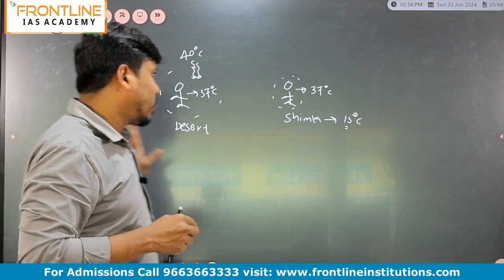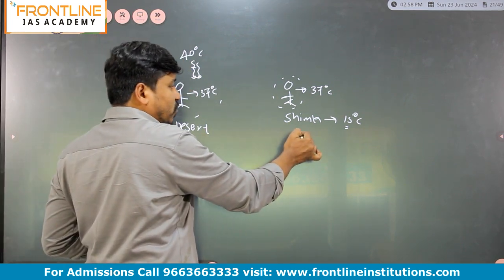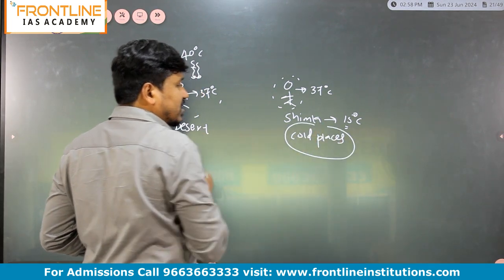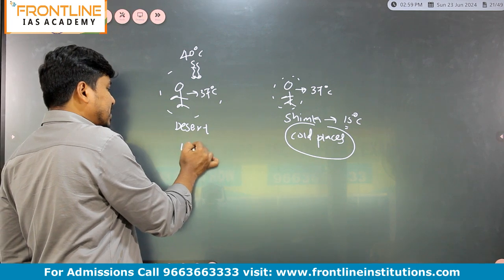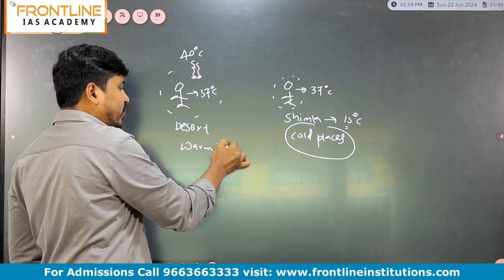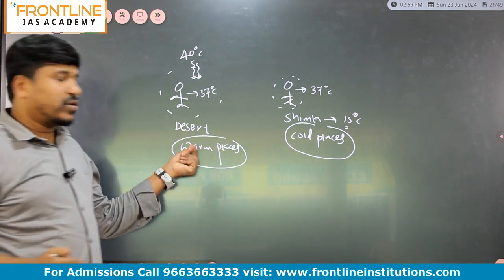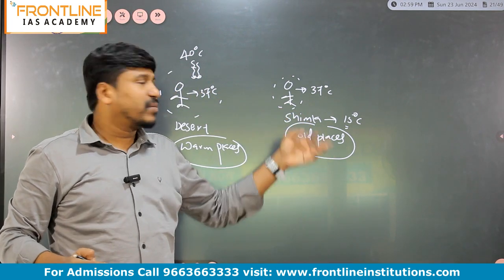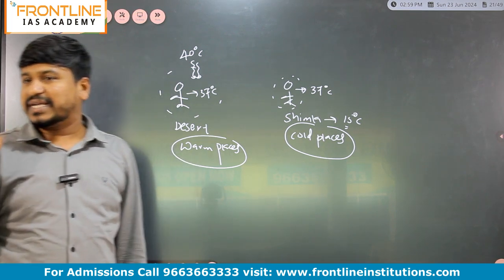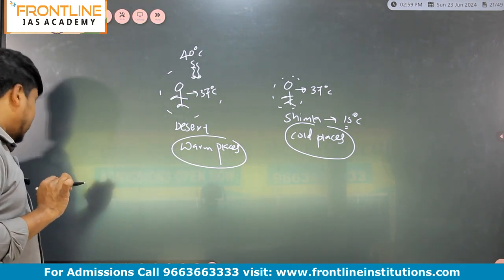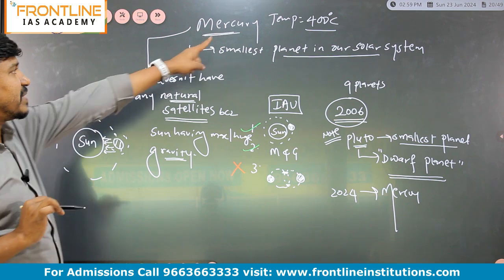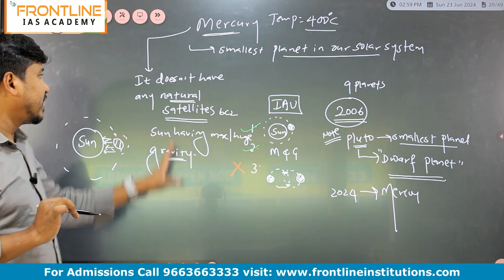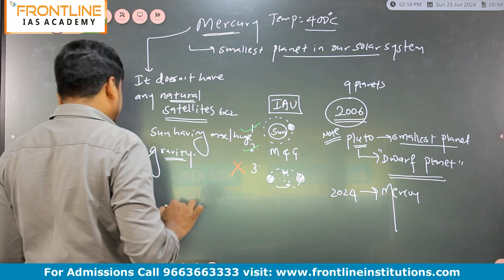This is the point. You will have understood: if we go to a cold place, why do we start shivering, and if we go to warm places, why do we start sweating? Here we sweat because the temperature is higher. There we shiver because the surrounding temperature is lesser. Very important point. And on the surface of Mercury, life is not possible because the temperature will be around 400 degrees Celsius, right? So this is a very important point. You can write that point also.